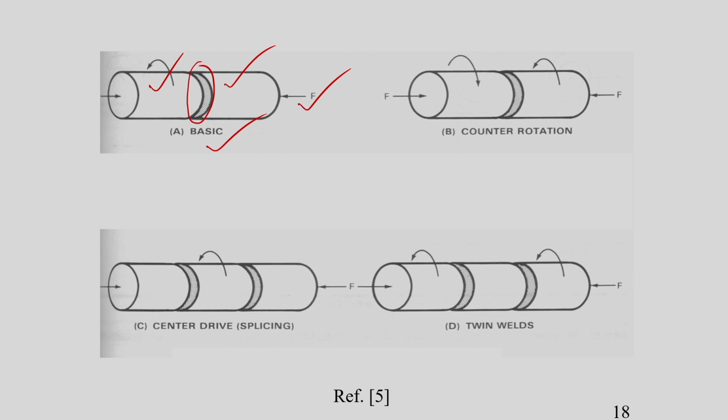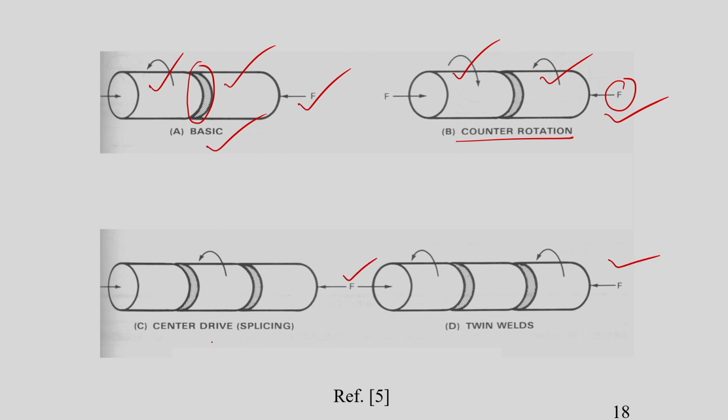This friction welding process can be counter rotation friction welding, which means one workpiece is rotating in clockwise direction and another workpiece is rotating in anti-clockwise direction, and we apply some pressure or force, and due to frictional heating, joining is done by this force. Because in friction welding process, two important things are there: one is called frictional heating, another one is called pressure or force. This you should keep in mind. That is why in every diagram I have shown this force.